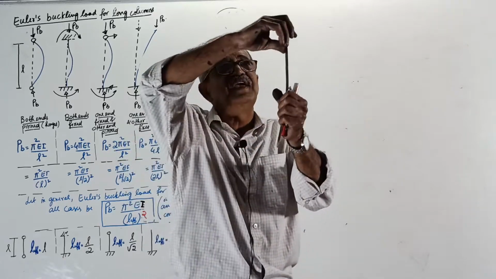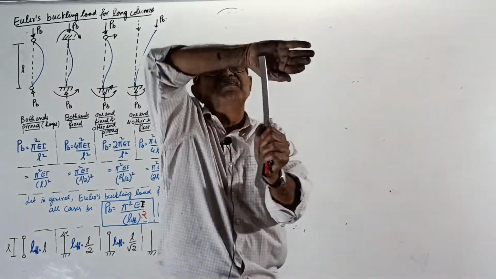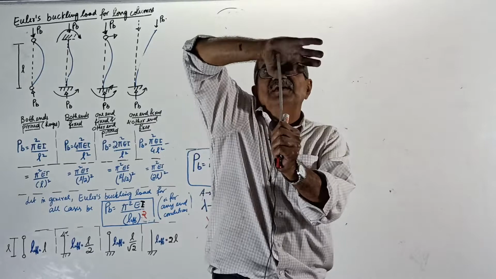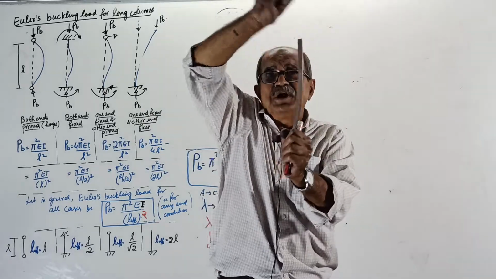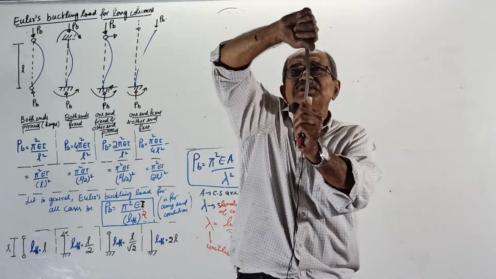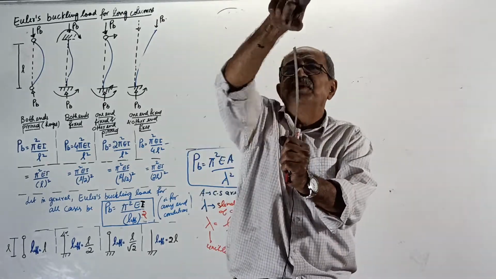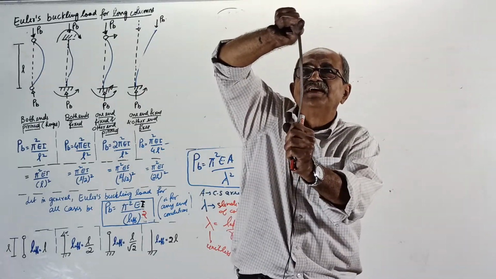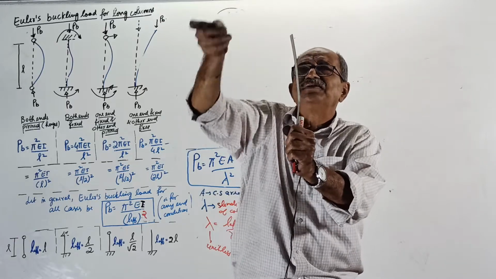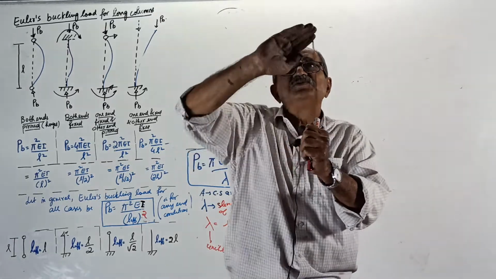So what you have to do is, see, buckling this way. You continue your hand, you slightly buckle, then continue. See, the axis comes this way, so this is the axis. For this buckling, this way it cannot buckle.